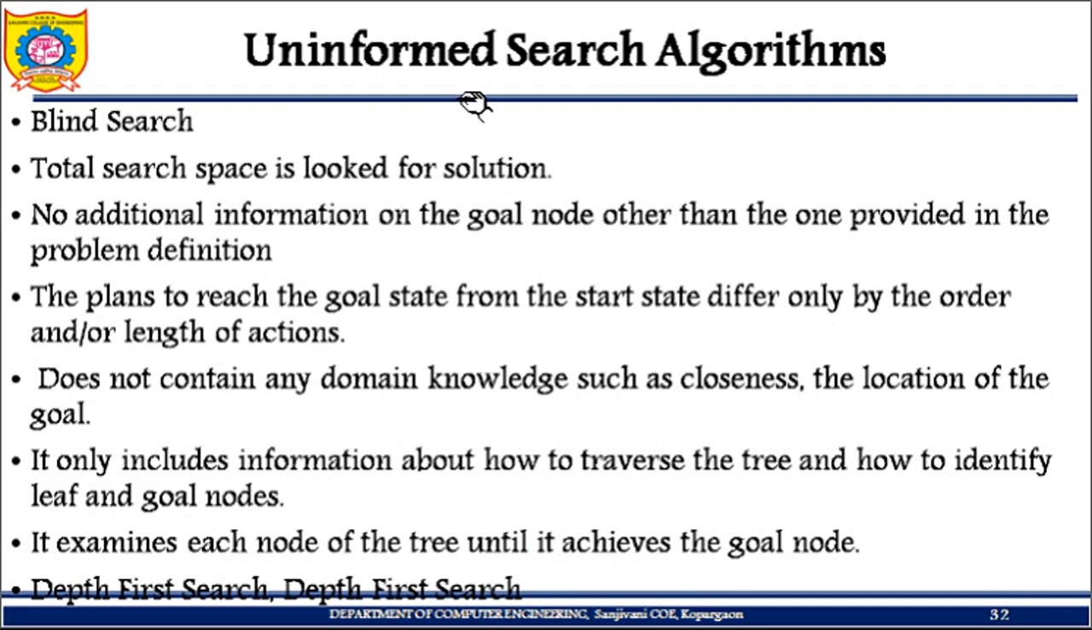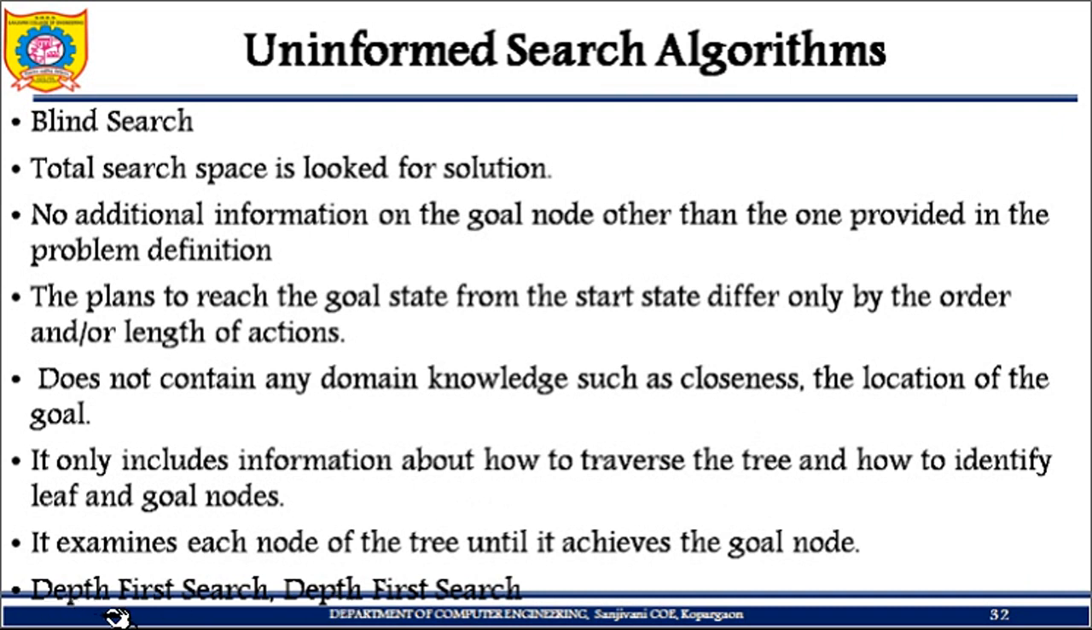So these are the key properties of the algorithm. First, it is blind search, that it is going to search the total search space. It is not going to concentrate on a single part, but it is going to search the total search space. Then, you don't have domain knowledge, like you don't know how far or how close the goal is from the initial state or from a current node. You just go in a proper direction, either searching depth wise or breadth wise. It examines each node and checks whether the node is equal to the goal node. If it is equal, it will stop, otherwise no. These are just the properties written in short.